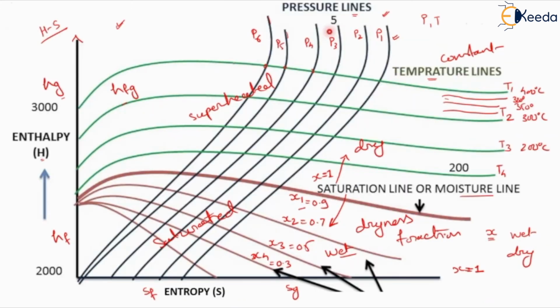This diagram is mainly representing different lines like pressure line, temperature line, moisture line, enthalpy, entropy.